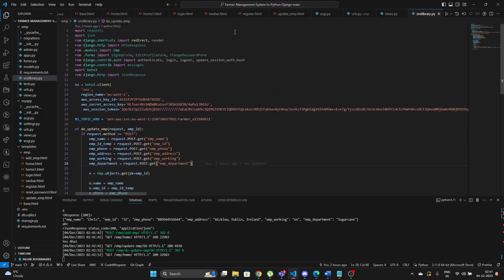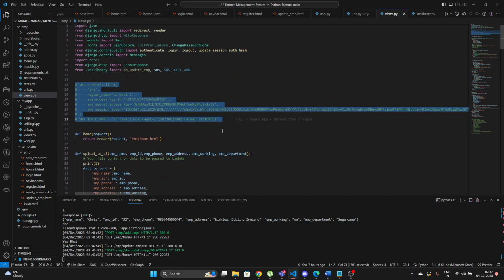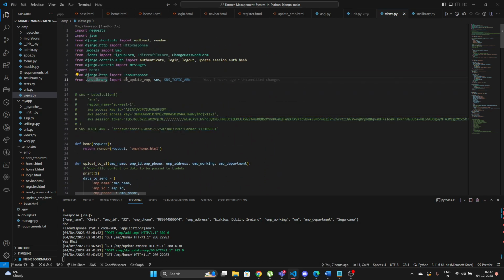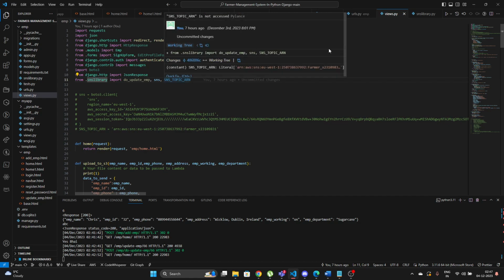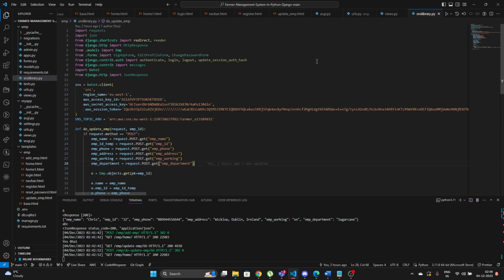So here, sns_library.py has been created with the SNS functionality. If I go to views.py, I've just imported the functions, so I don't need this configuration to be mentioned over here. Just the functions are more than enough, since I've imported the functions and everything from the SNS library. The SNS topic ARN is a unique code. If you create an SNS topic and the subscription, you will be generated an ARN. The ARN is the only way an SNS topic can be accessed.